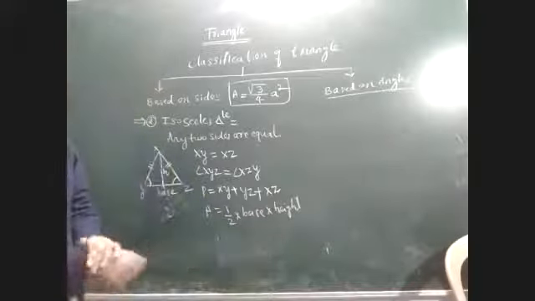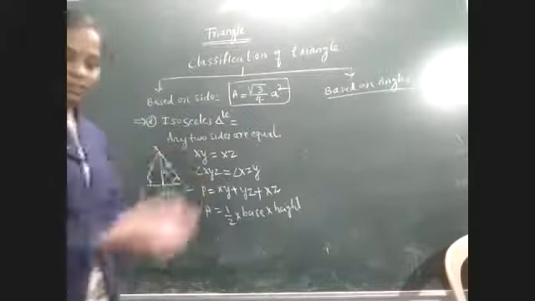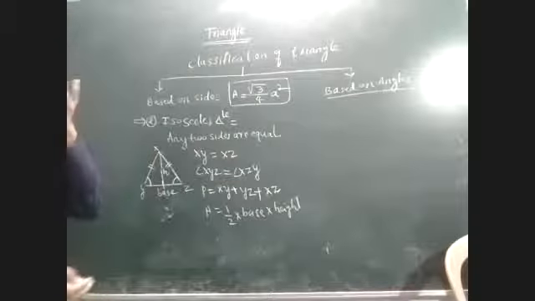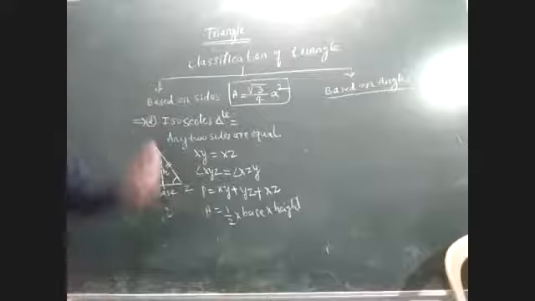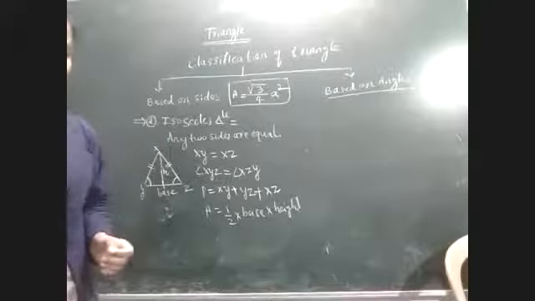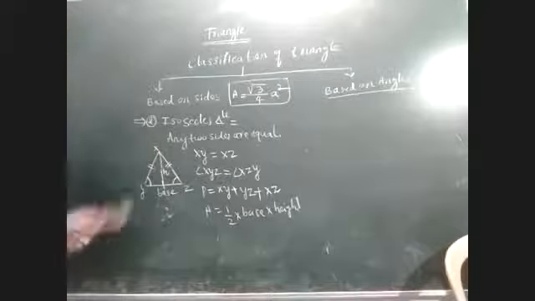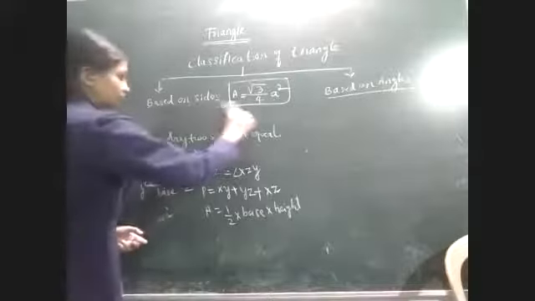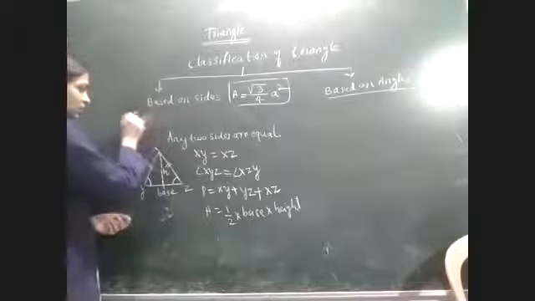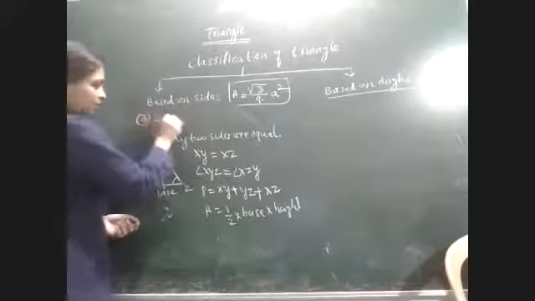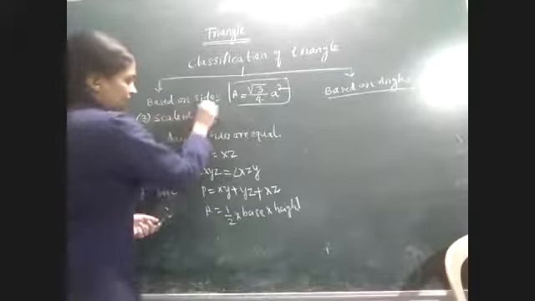Okay, so let's move to the third type. Just note it fast. This is the second type based on the size. Let's move to the third type, that is the scalene triangle. The third type is the scalene triangle.